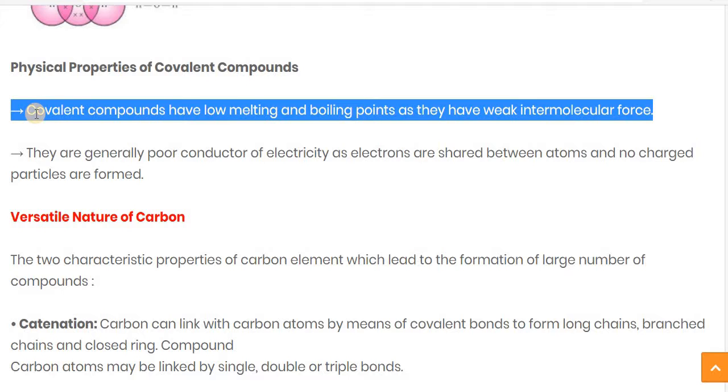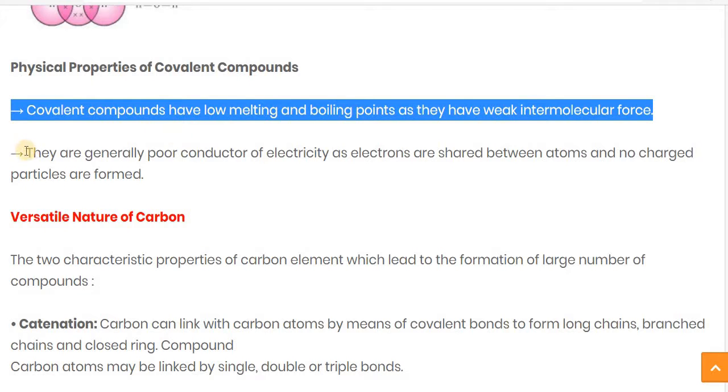But in the case of covalent compounds, they have a low melting and boiling point, as they have weak intramolecular force. The first property of covalent compounds is a low melting and boiling point, as they have weak intramolecular force.